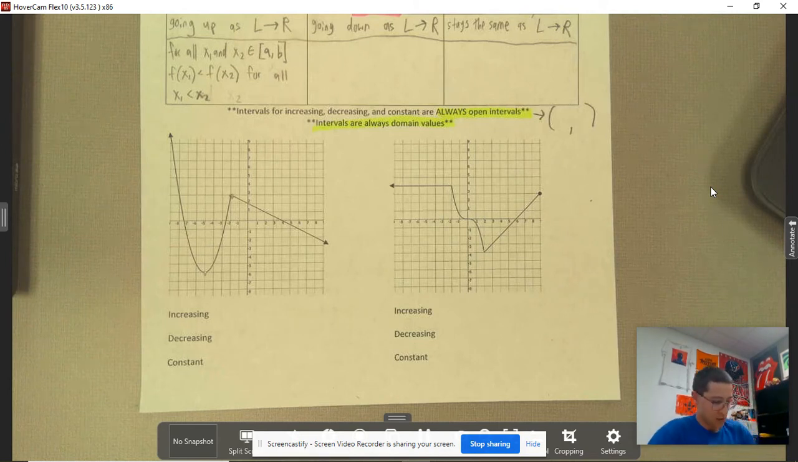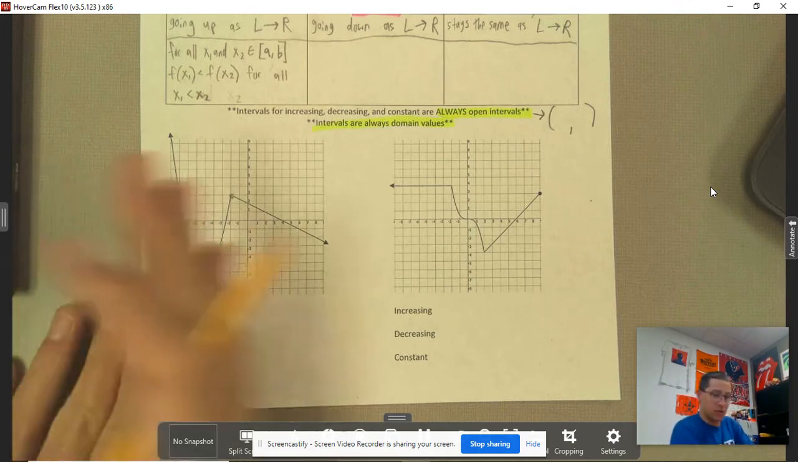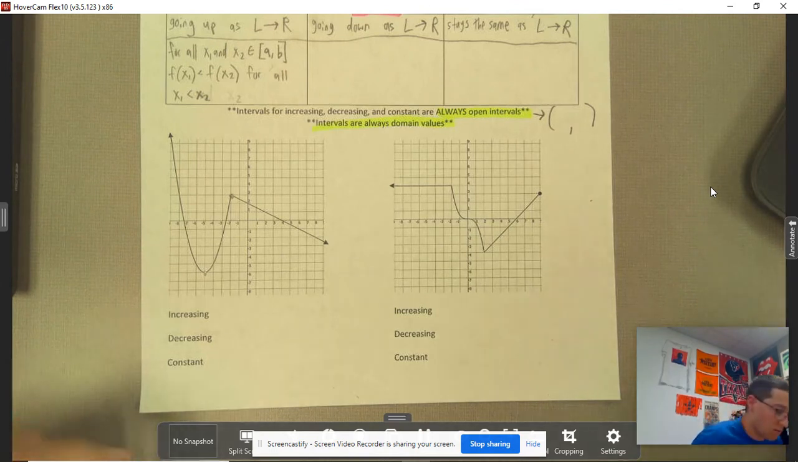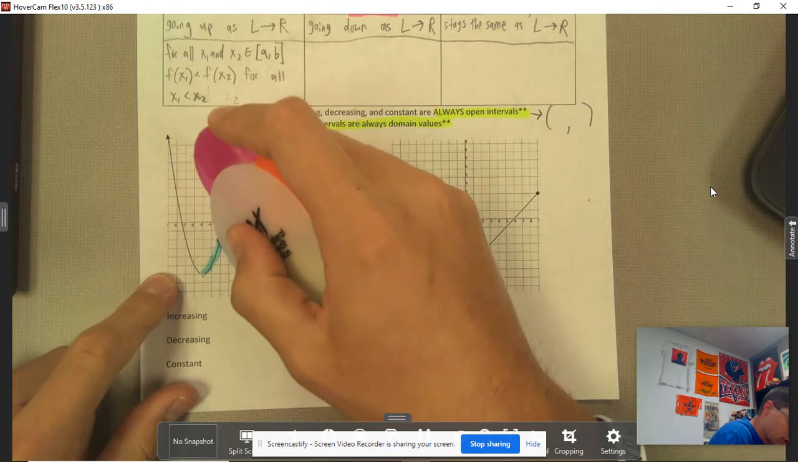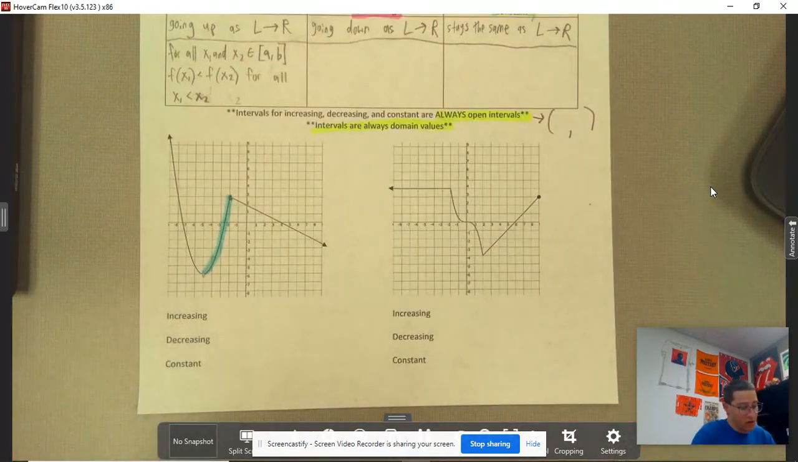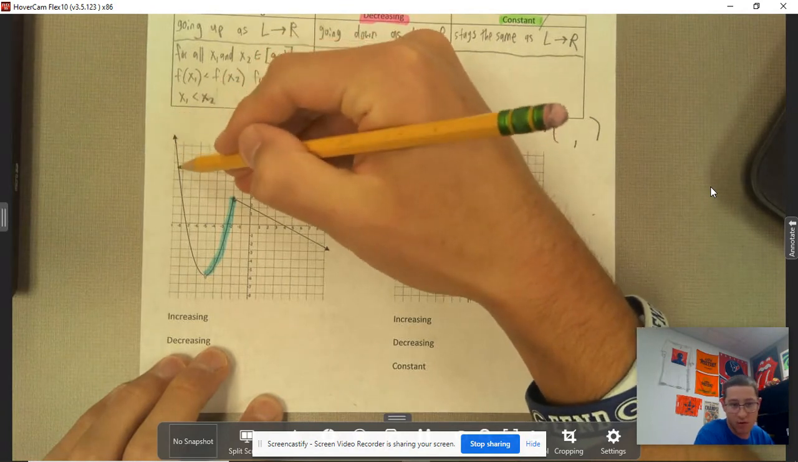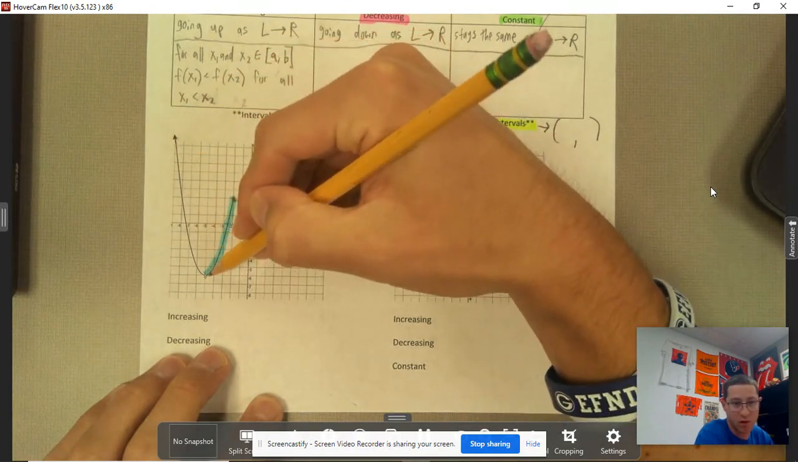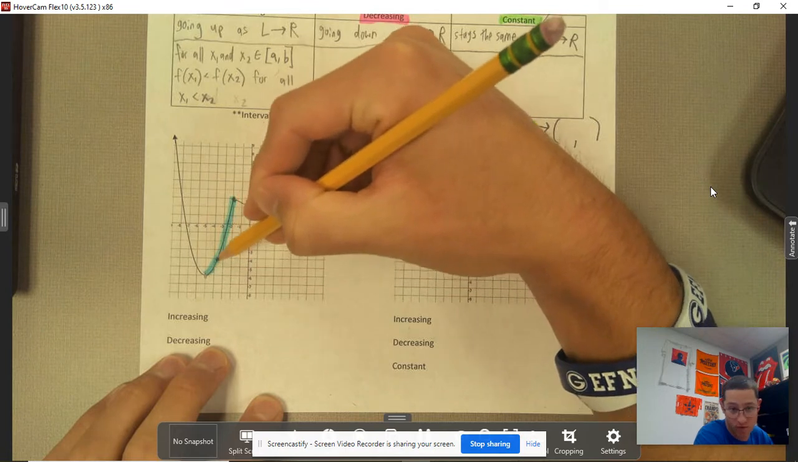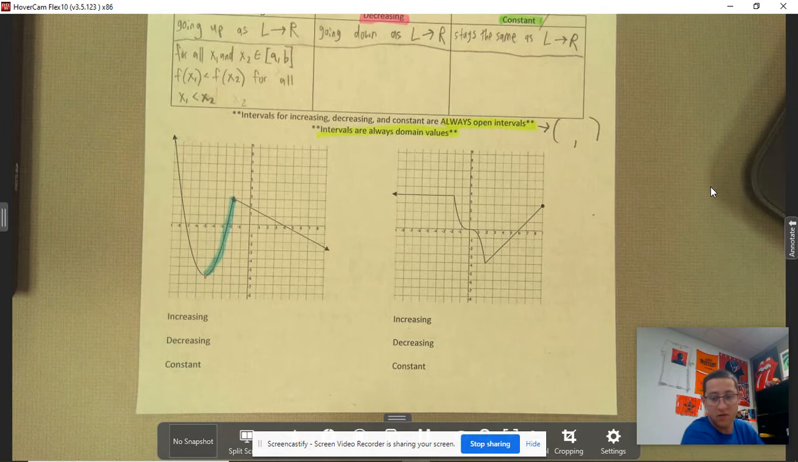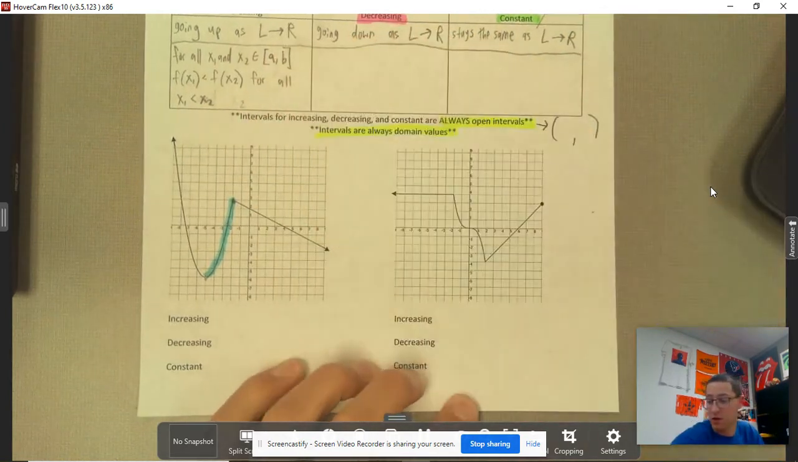So increasing. Let's go ahead and look at when this particular one is increasing. I'm going to put the highlighter on for where it's increasing. So right here is where it's increasing. If I go from left to right, notice my pencil's going down as I go from left to right here. But on this section, as I go from left to right, my pencil is going up. That's the simple definition of increasing for that one. And then notice it's decreasing over here.